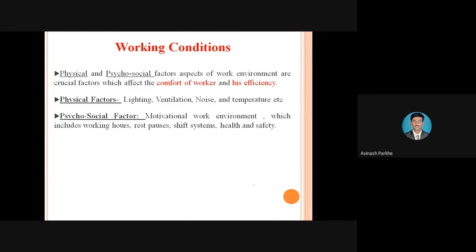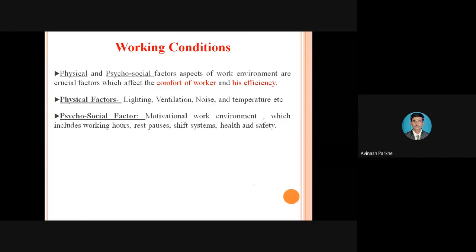Sometimes they are working in different types of departments. Maybe the production department, maybe some inspection department, some workers are working in the chemical department. There are so many sections where the workers are working. But in whichever environment or condition they are working, that environment also plays a very important role under the ergonomic concept. Therefore, wherever the worker is working, that environment should be comfortable, so that the operator or worker can work in an effective manner.